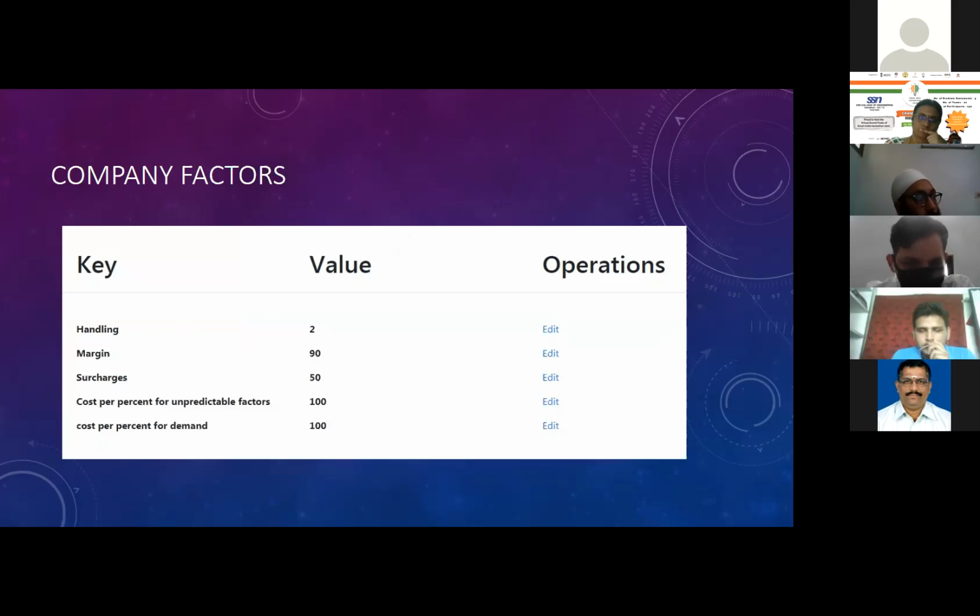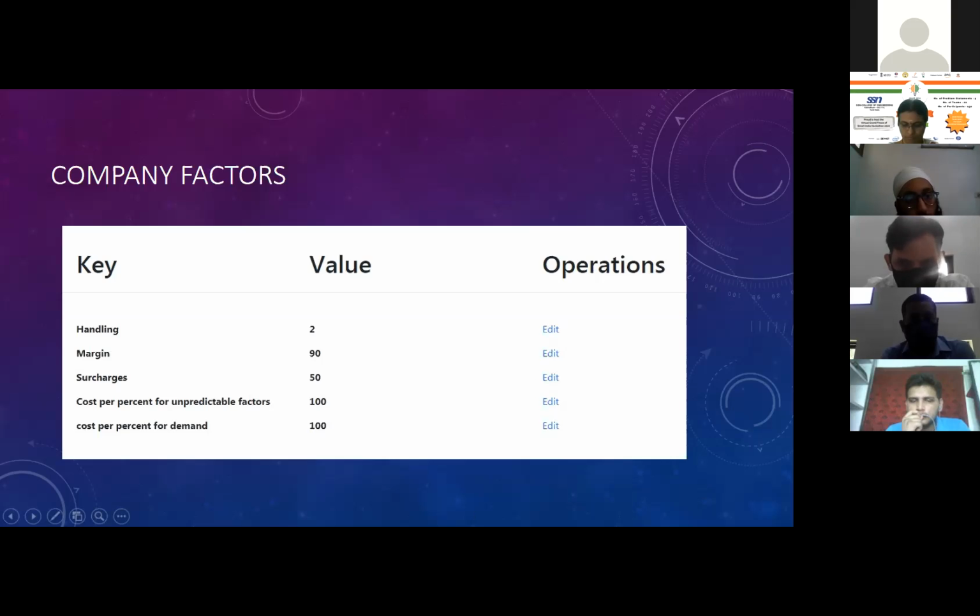So the first three are percentages. The last two are the cost per percent. Like if 1% changes there, then how much amount will change? 100 rupees. So the last two are rupees and the first three are percentages.